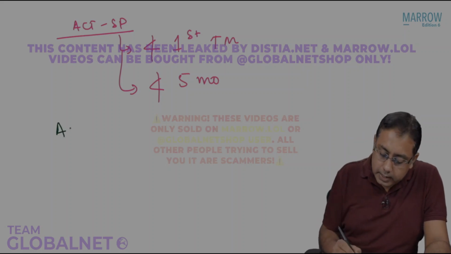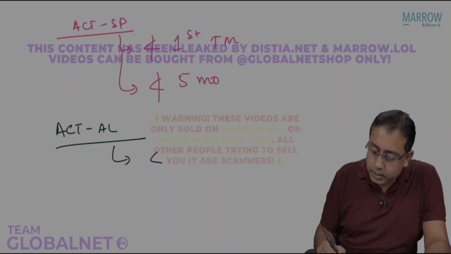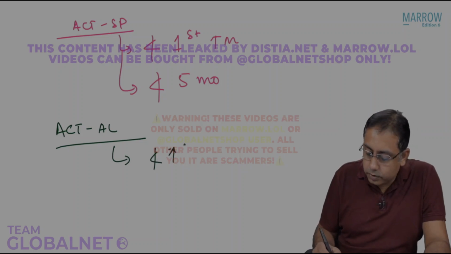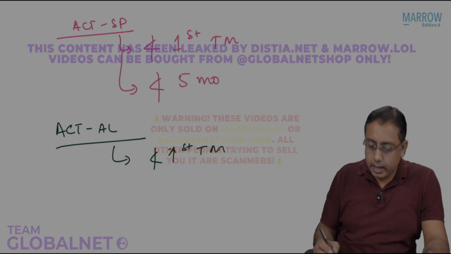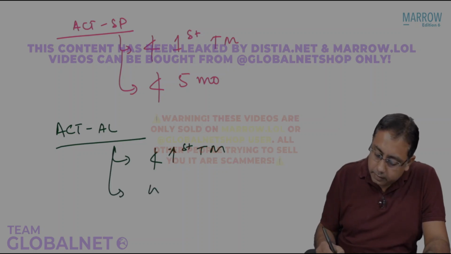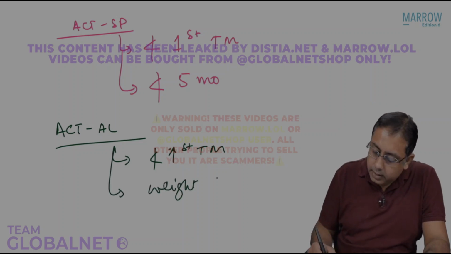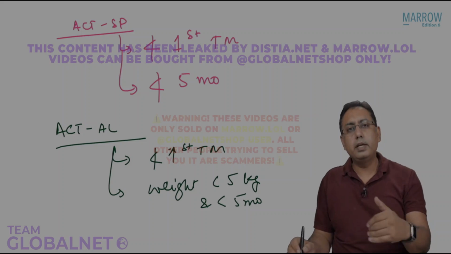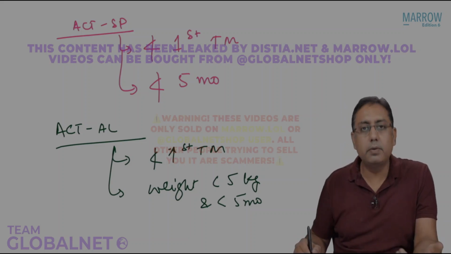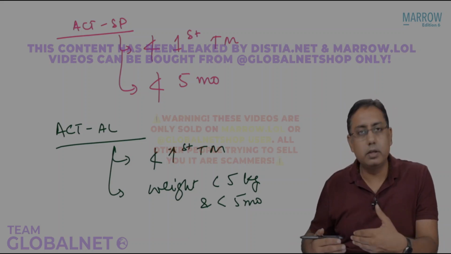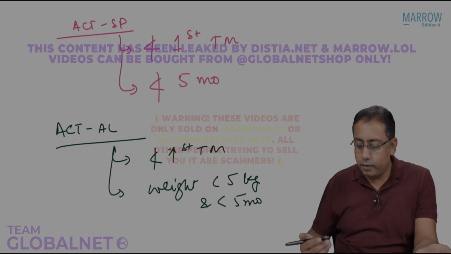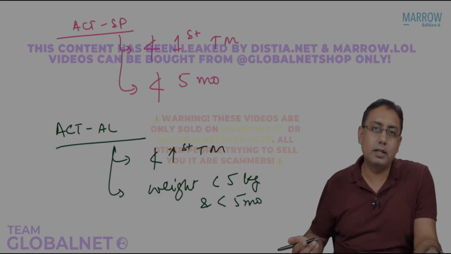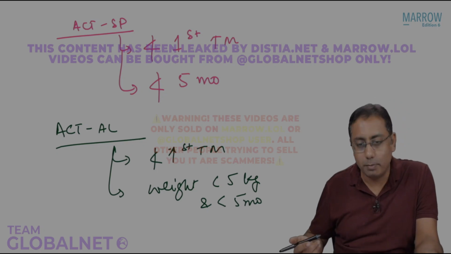On the other hand, ACT-AL is again not given in the first trimester of pregnancy, and it is not given to weight less than 5 kgs and age less than 5 months. So please remember, these are certain things that frequently are crossing our boards on the social media platform, and very frequently I get these questions, and that's what is important for you to remember.